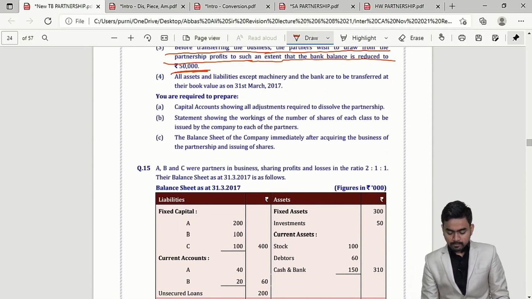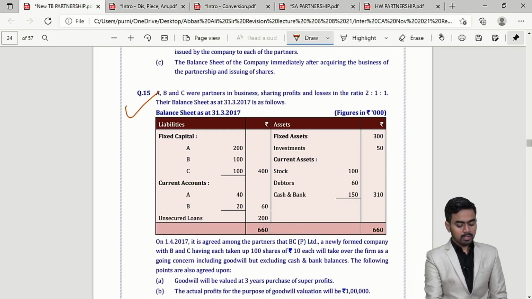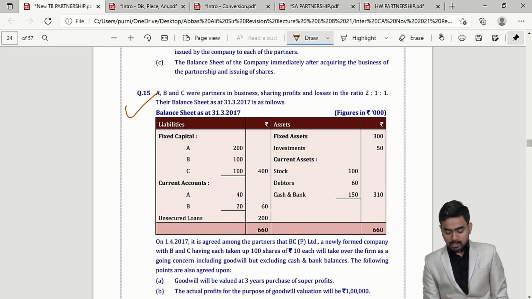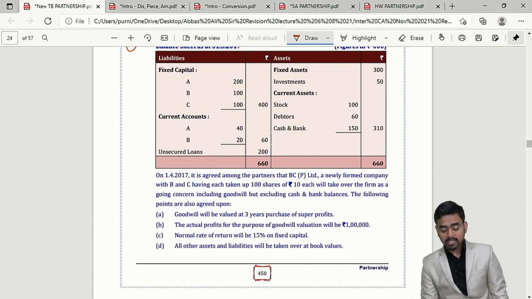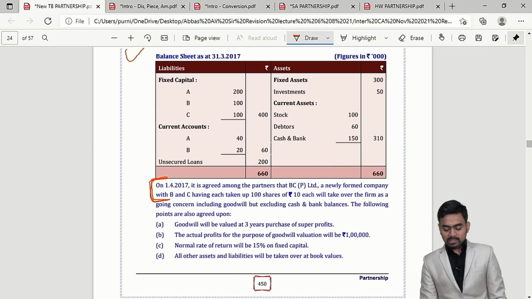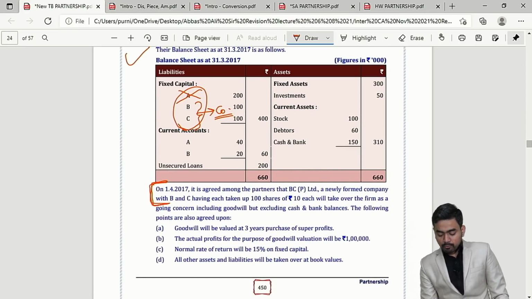Okay, now question number 15. In question number 15, my dear students, you have to take care. Many times students are not getting these two lines. What is written? See, three partners are there. A is retiring and B and C will continue in the company. And therefore they formed BCP Limited, a newly formed company.